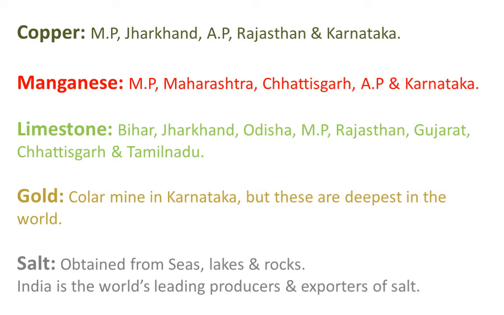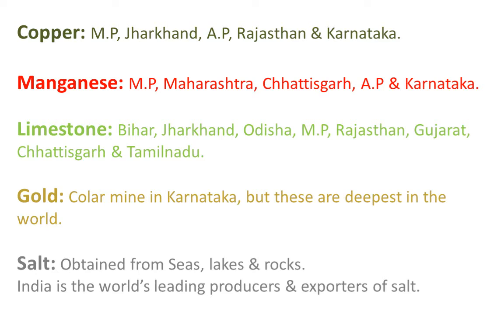And now comes manganese. Manganese is used as an alloy in the smelting of iron or in the manufacturing of iron. India's manganese deposits lie in Maharashtra, Madhya Pradesh, Chhattisgarh, Orissa, Karnataka and Andhra Pradesh. Next, limestone. Limestone is also one of the substances which we use for the manufacturing of iron. The major limestone producing states in India are Bihar, Jharkhand, Odisha, Madhya Pradesh, Chhattisgarh, Rajasthan, Gujarat and Tamil Nadu.